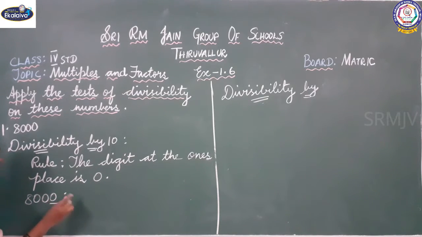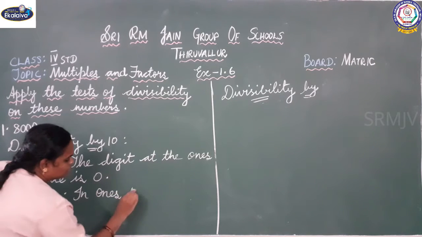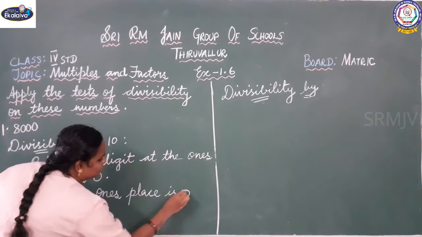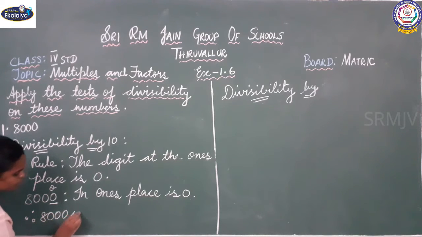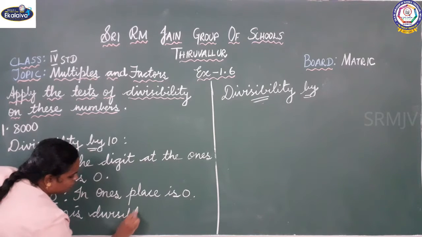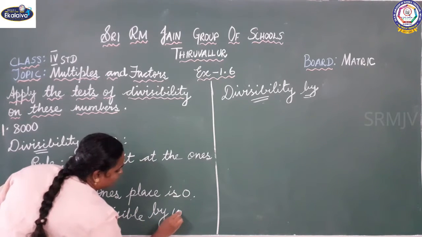What is there in ones place, children? In ones place it is 0. So therefore 8000 is divisible by 10.